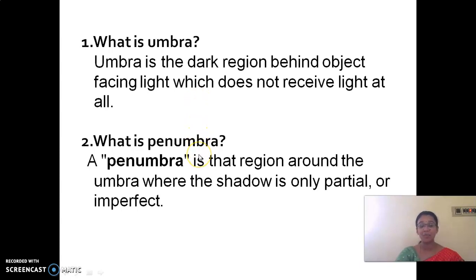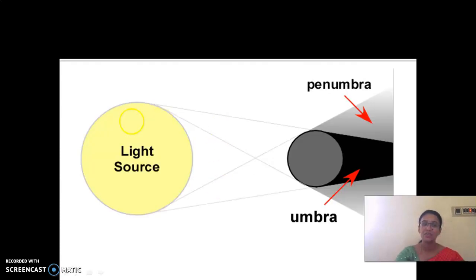Coming to the second one, penumbra. Penumbra is the region around the umbra. It gets a partial shadow, that is, it gets somewhat of light. Look here. This is a light source. When this light falls on this object, the region at the back of this object does not receive any light at all. So this dark region is called umbra, and this umbra is surrounded by penumbra. This region gets partial light. This is penumbra and umbra.